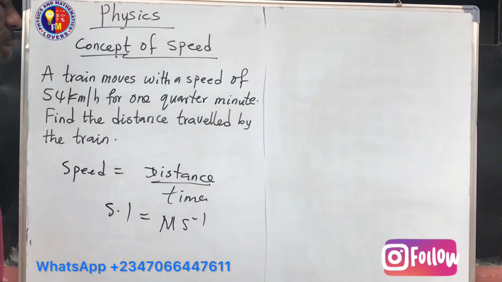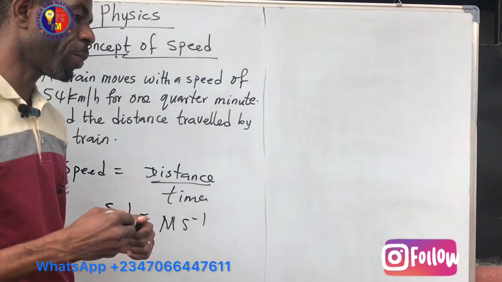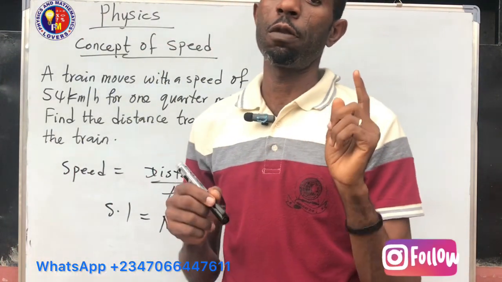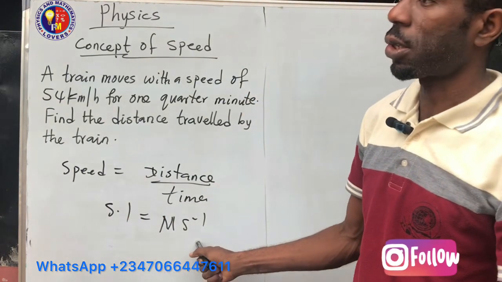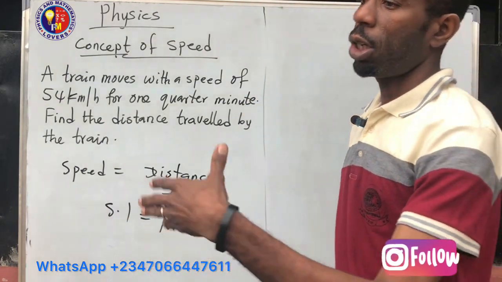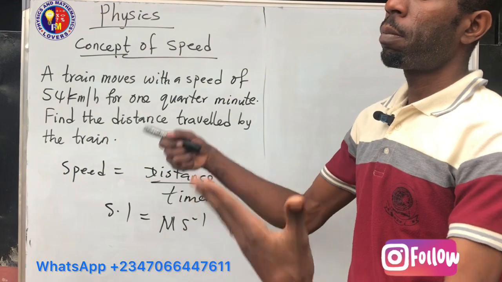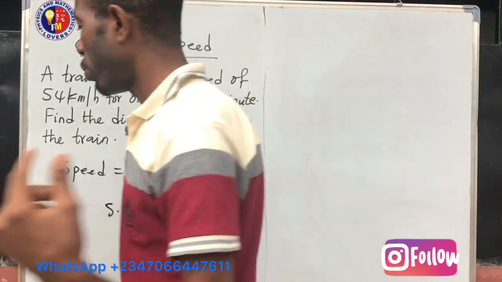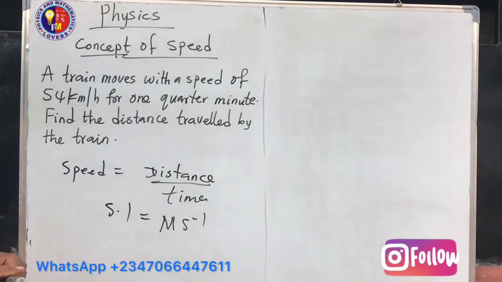And another thing, the SI unit of speed is meter per second. Yes, there are other units that are used, but those are not generally accepted. So the generally accepted unit of speed is meter per second. You may be given a speed in kilometer per hour, but it has to be converted before you can use it to solve. Okay, that is about speed.